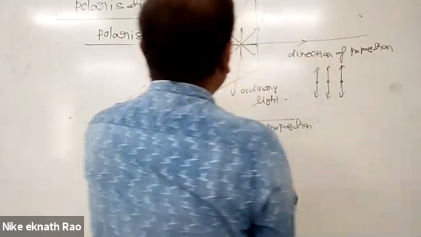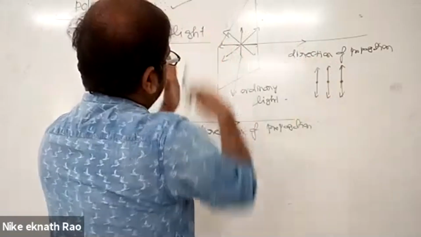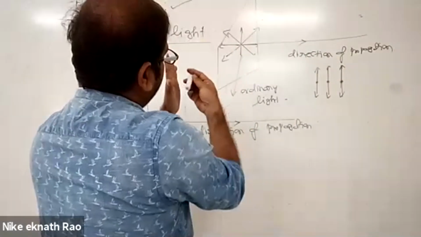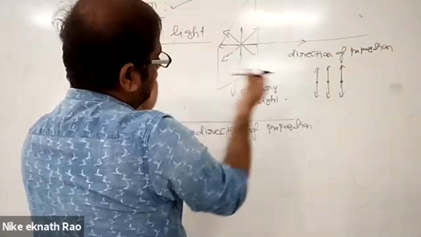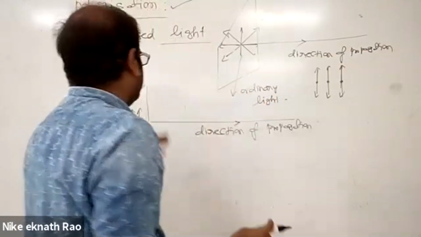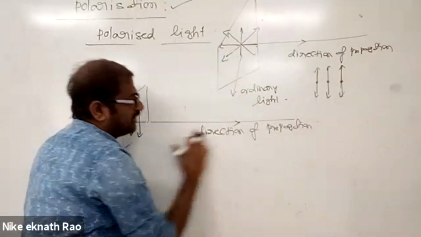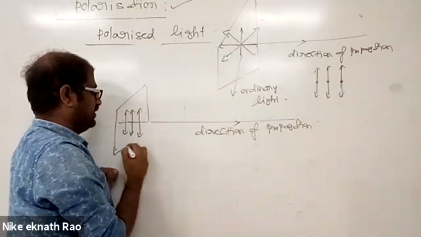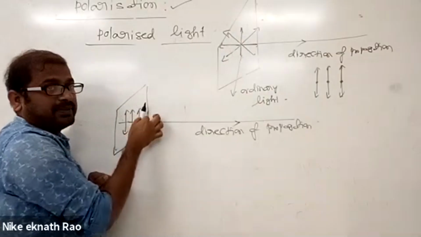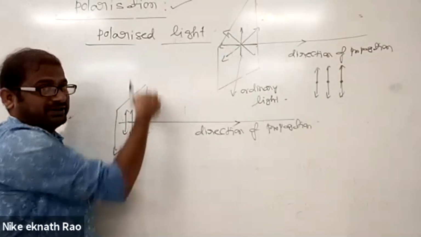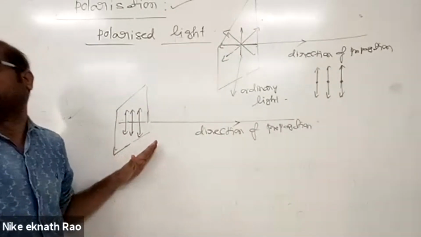So if we take this plane, and the direction is like this, what happens? In this plane, like this also there are parallel components, and like this also parallel, and like this perpendicular components. If all the vibrations are present, that is called ordinary light, and the direction of propagation is like this. But if the electric field vector oscillations are confined to a single plane and a single direction, this kind of light is called polarized light.